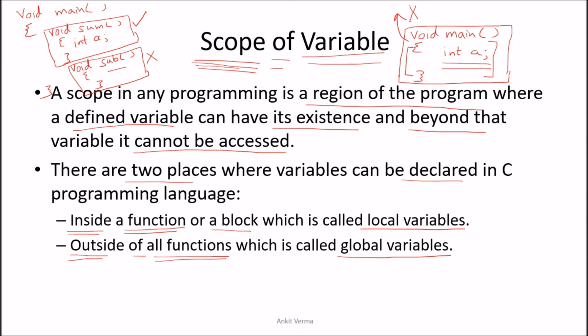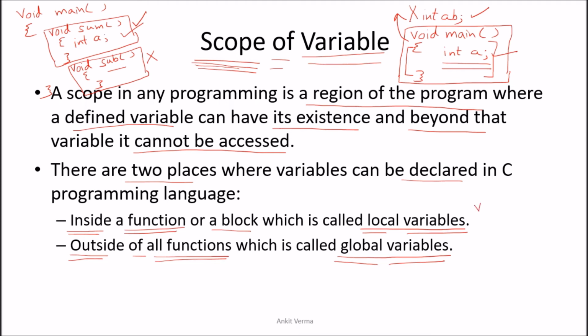The local variables are those which are declared inside, like these. Or if I declare something outside on the top, let us suppose here I declare int ab, because a I have already taken, that will become global. Global means everybody can access. Local means only that block can access.